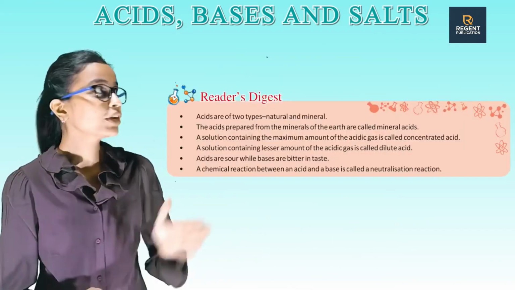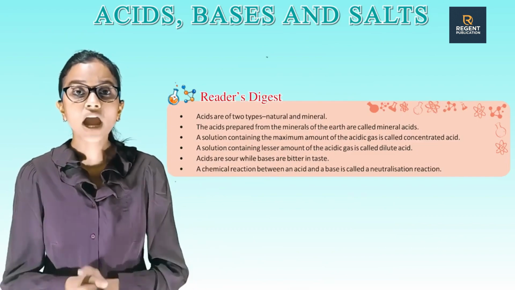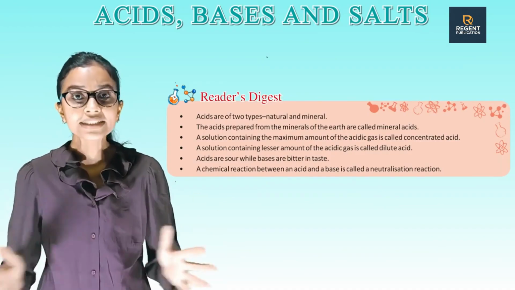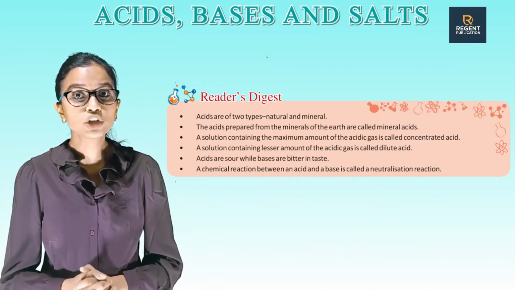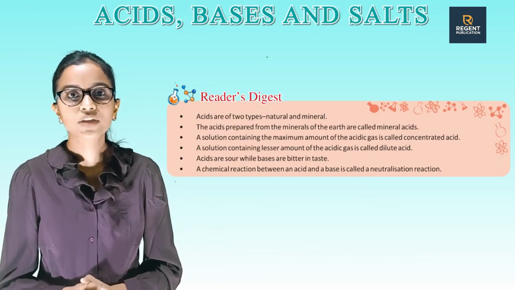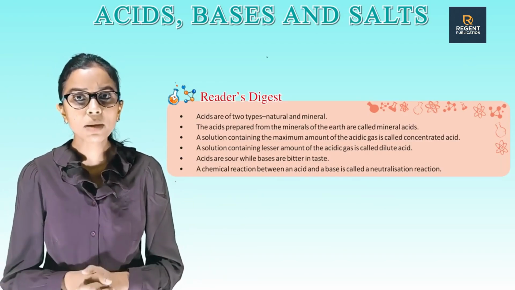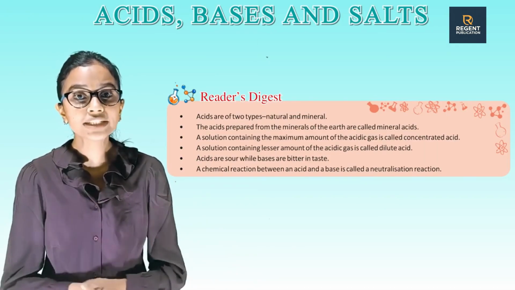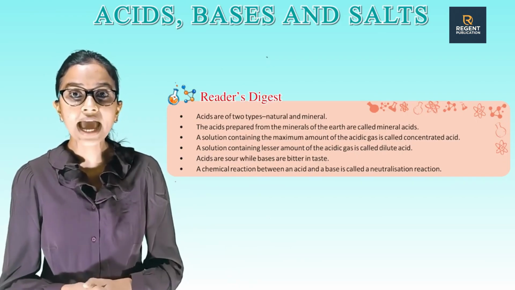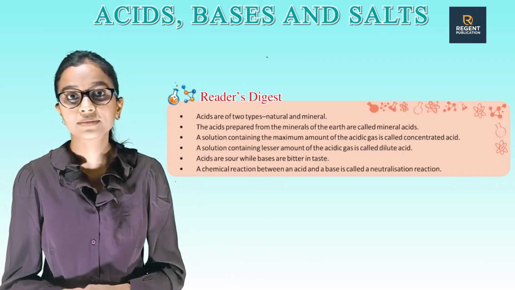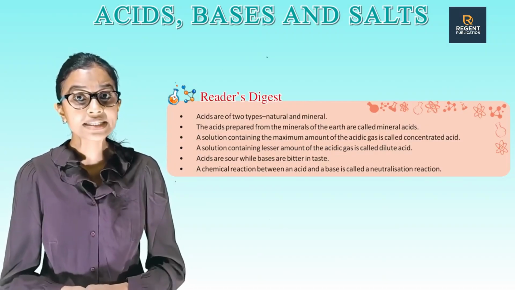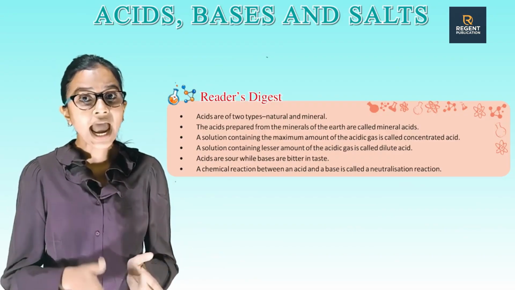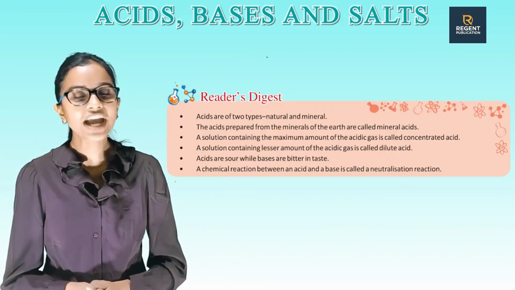So, it's time for Reader's Digest. Acids are of two types, natural and mineral. The acids prepared from the minerals of the earth are called mineral acids. A solution containing the maximum amount of the acidic gas is called concentrated acid. A solution containing lesser amount of the acidic gas is called dilute acid. Acids are sour while bases are bitter in taste. A chemical reaction between an acid and a base is called neutralization reaction.